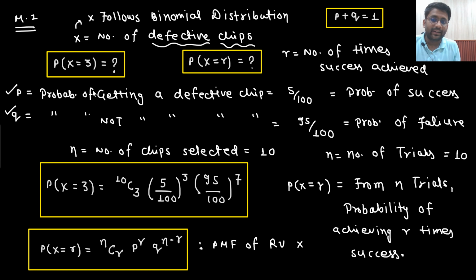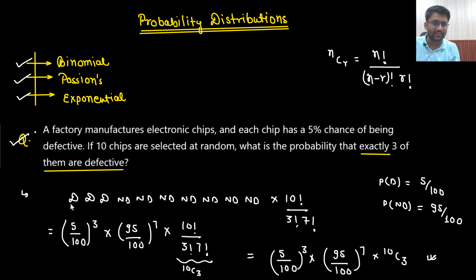Second condition, getting a success or getting a failure, they are independent of each other. Basically, every trial is independent of each other. That means initially if I am getting a defective piece, will the next piece be defective or not? Does that depend on the previous case? Let's just say there are a lot of chips. The first chip I have drawn came out to be defective. Now the second chip that I will be drawing, will that depend on the previous chip? If the previous chip is defective, can I say the next chip will be defective or non-defective? No. Are you able to understand this point?